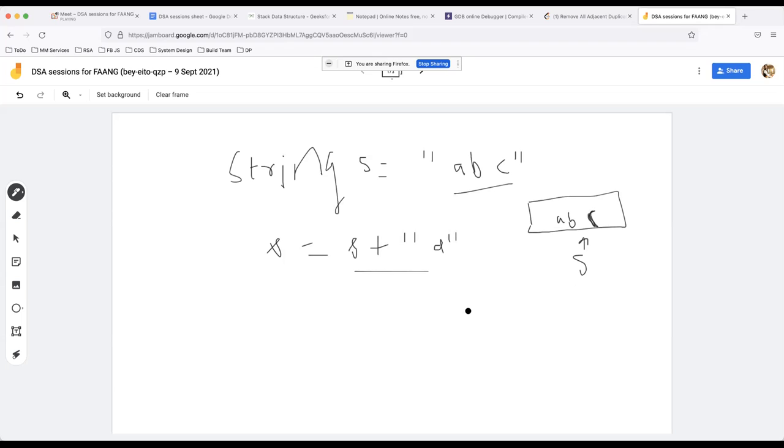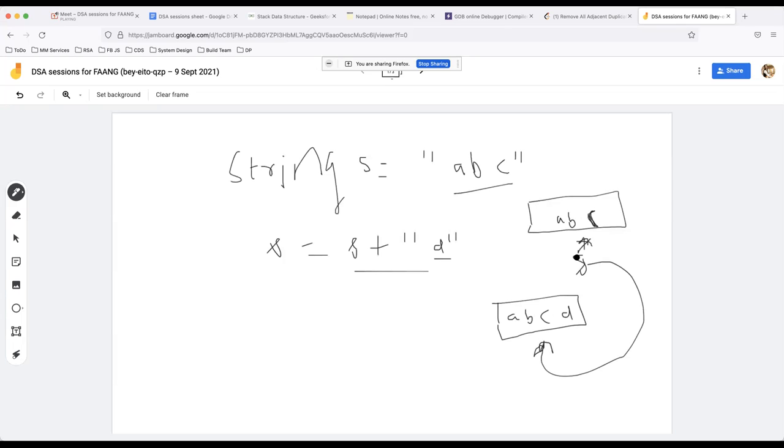Rather, a new space in the memory is created, and all the contents of S, which is ABC, are copied into the new memory cell one by one character. So ABC will get copied, then D will also get copied, and S starts pointing to this new memory cell.